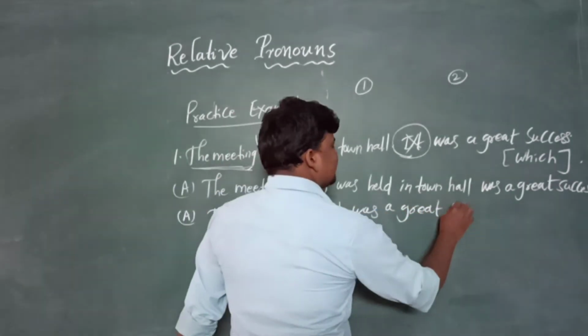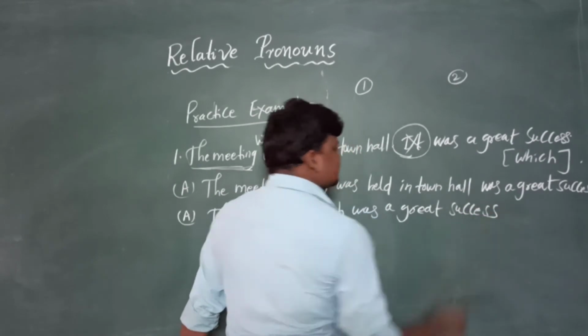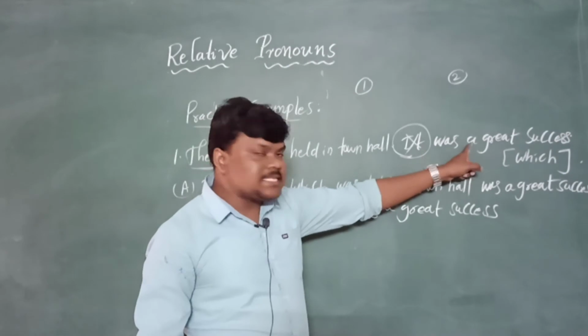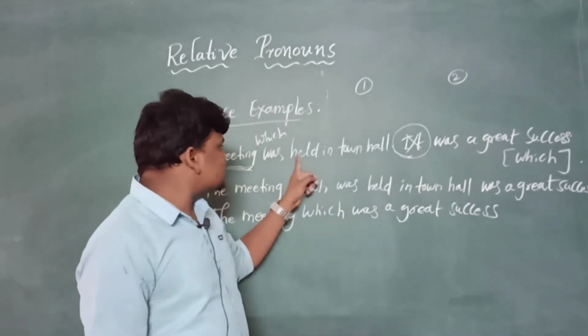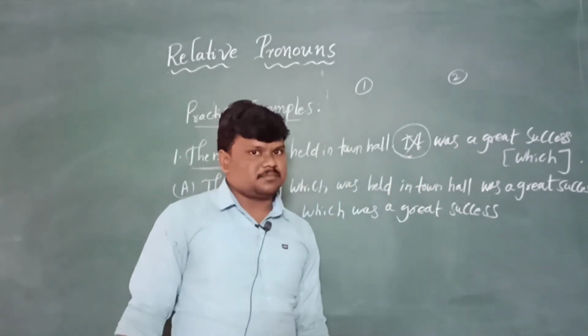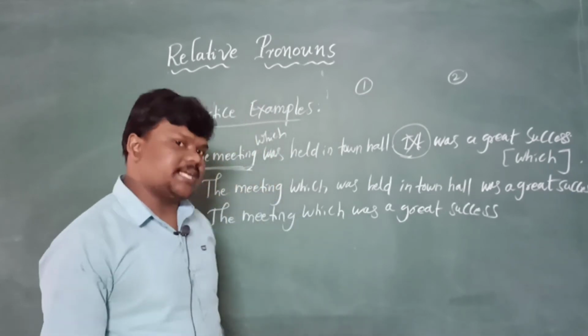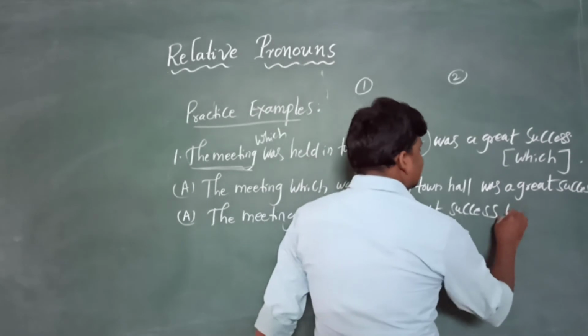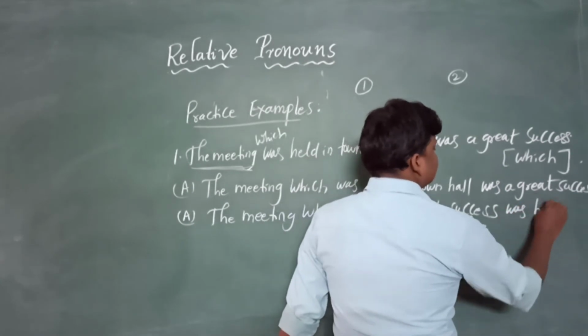See, the sentence can be written like this also. The second sentence may come first, and the first sentence may go last. So there is a possibility: The meeting which was a great success was held in the town hall.